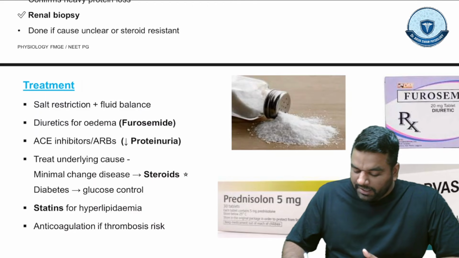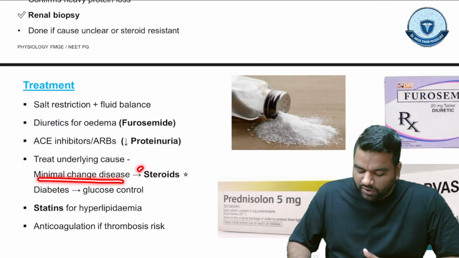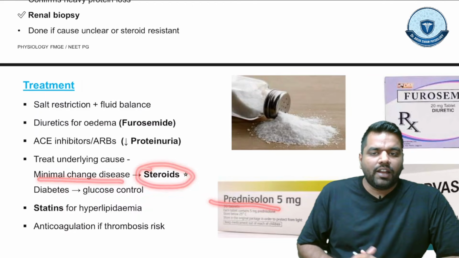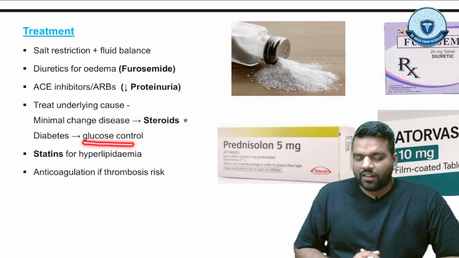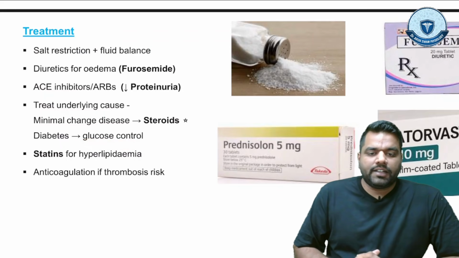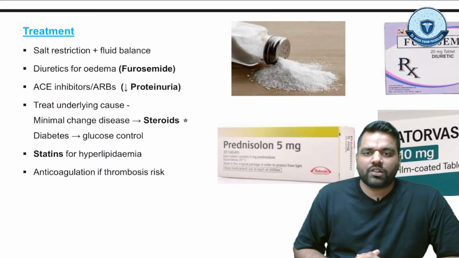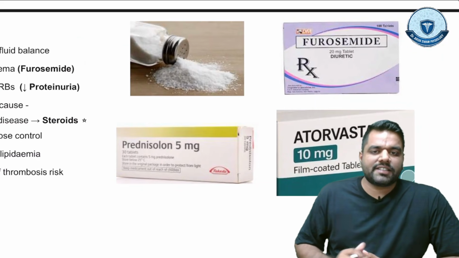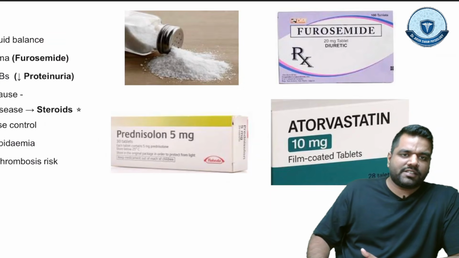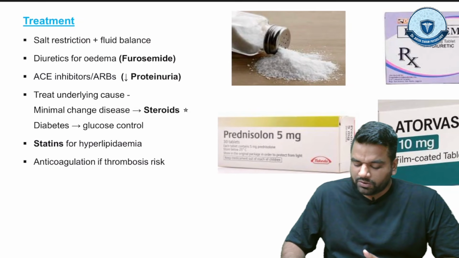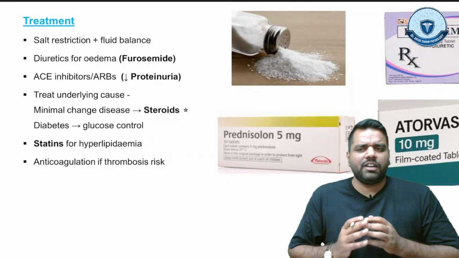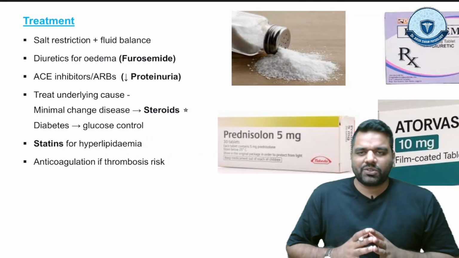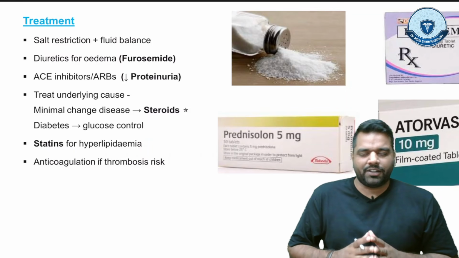Like if minimal change disease is there, give steroids like prednisolone. And if the person is diabetic, then do glucose control. You can also give statins for the hyperlipidemia, right? This statin like atorvastatin, right guys? We used to give atorvastatin. You also have to give anticoagulation if there is a risk of renal vein thrombosis. So this is the treatment part of the nephrotic syndrome.